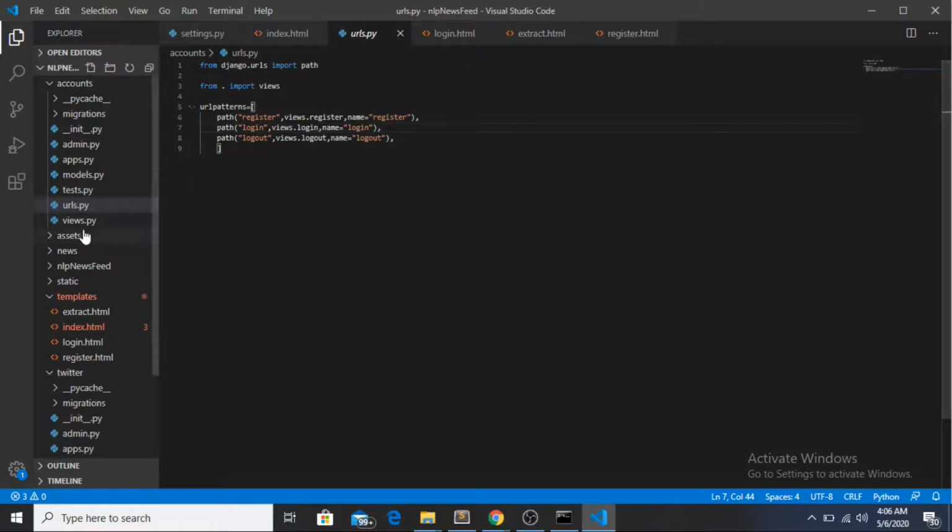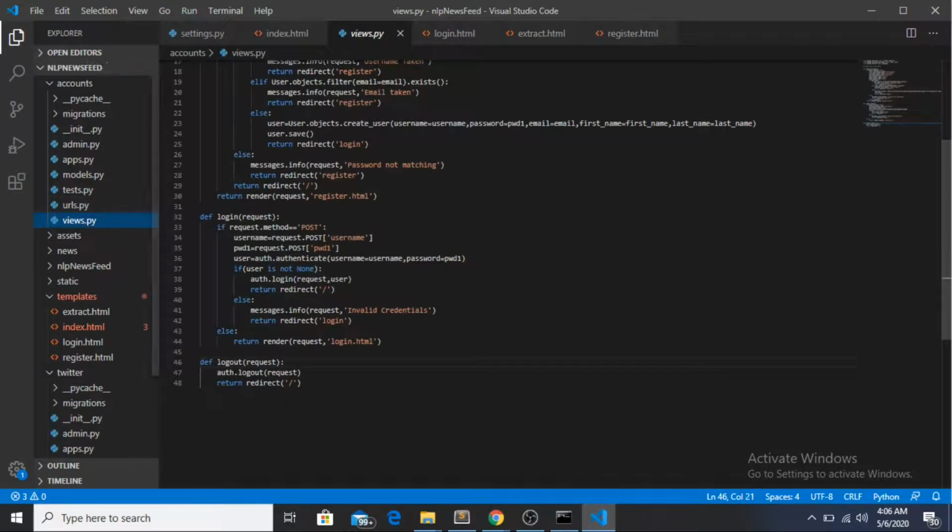So views.logout. Views will be having a logout function. This function is responsible for logging out. So auth.logout request, return redirect slash. Return redirect slash will make you go back again to the home page. So this function will log you out from the current session, and this return redirect slash will make you go to the home page again.